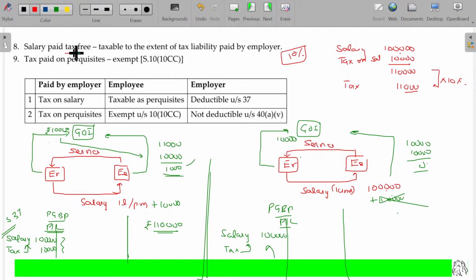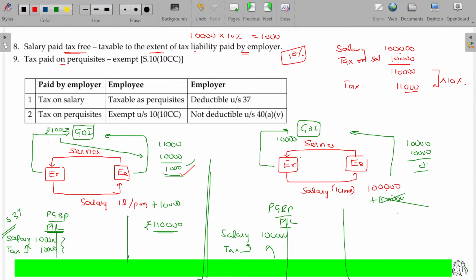Salary paid tax-free. Taxable to the extent of tax liability paid by the employer. Tax liability paid by the employer is 10,000. On that, tax liability being 10% is equal to 1,000. So from this, it is very clear. The tax liability on the employer's tax payment extent is that he has to pay the tax.